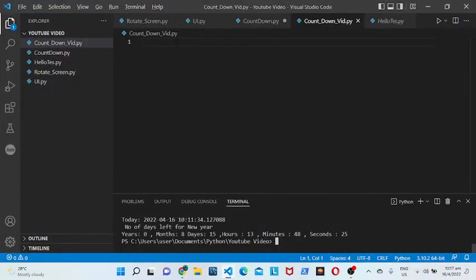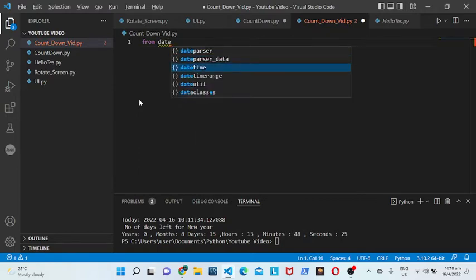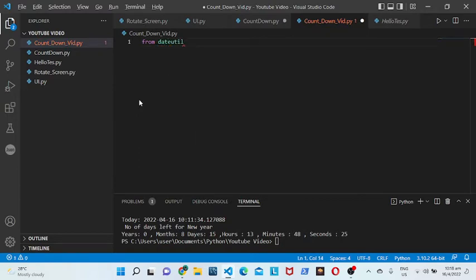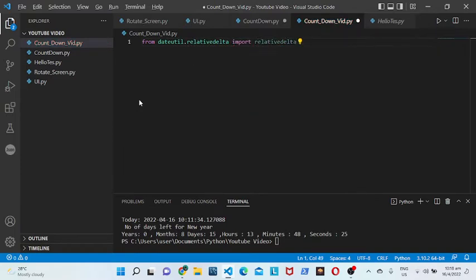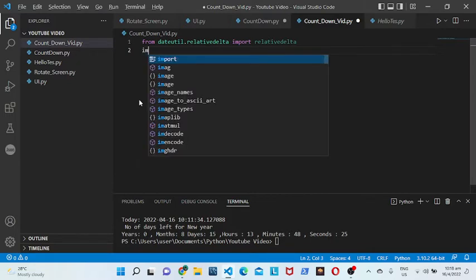Okay, so first you'll need to import some modules that you don't need to download. So first you have to type from dateutil.relativedelta import relativedelta. You don't have to install all of these from pip install. Then you have to put import.